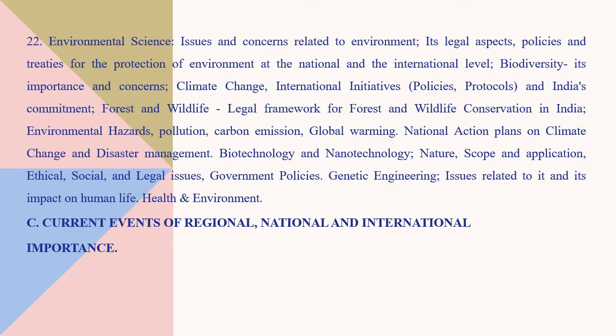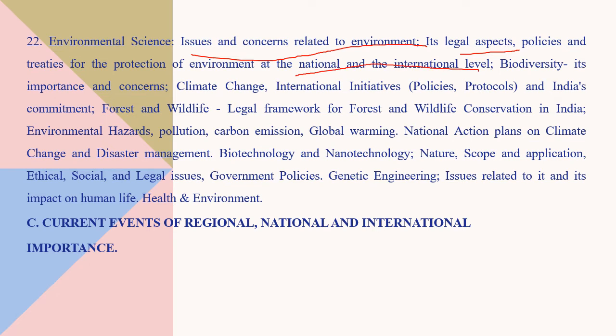Next comes the environmental science. We already have in paper 1 some sections regarding all this, such as impact of climate change in the economy portion for sustainable development. Here also it comes, issues and concern to environment. What are the legal aspects and policies and treaties for the protection of environment at national and international levels?